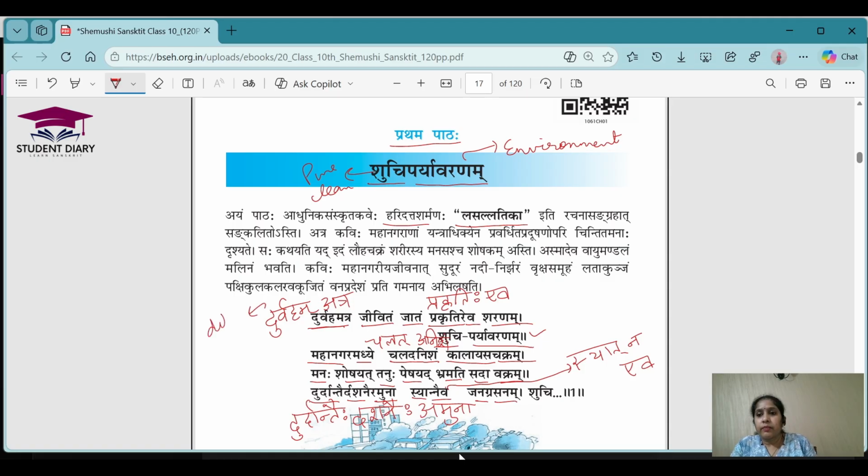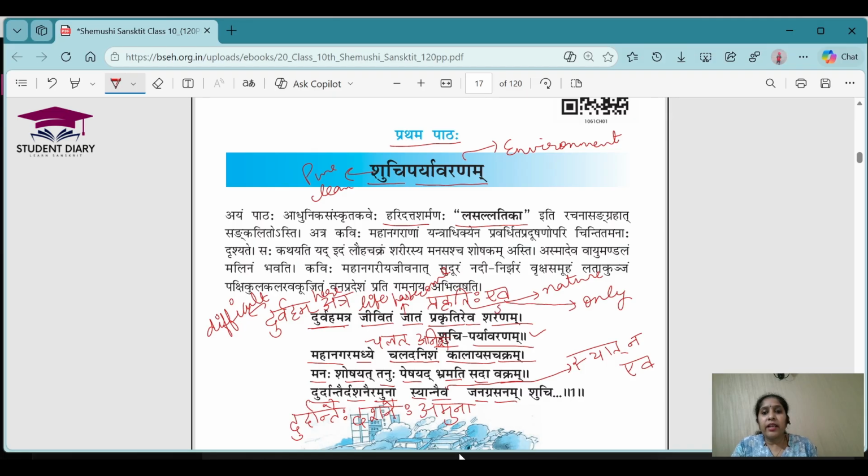Durvaha means difficult. Atra means here. Jivitam means life. Jatam means has become. Prakriti means nature. And I am hoping everyone is writing the meanings, because if you keep the meanings with you, it will be very easy for you when you refer to them later. And I don't like my students sitting idle. They should be active while listening to it. Right? So Eva means only.